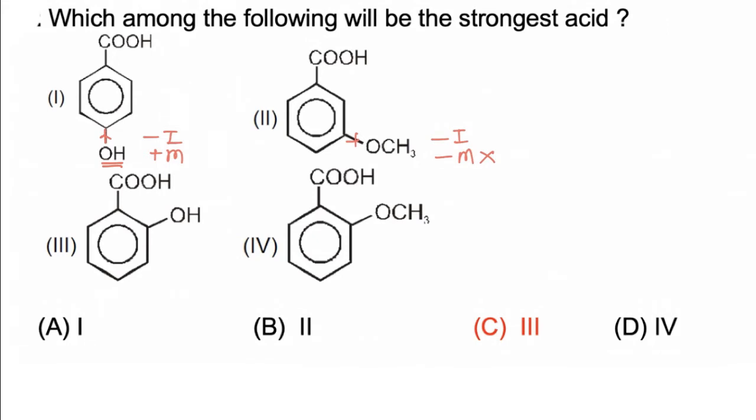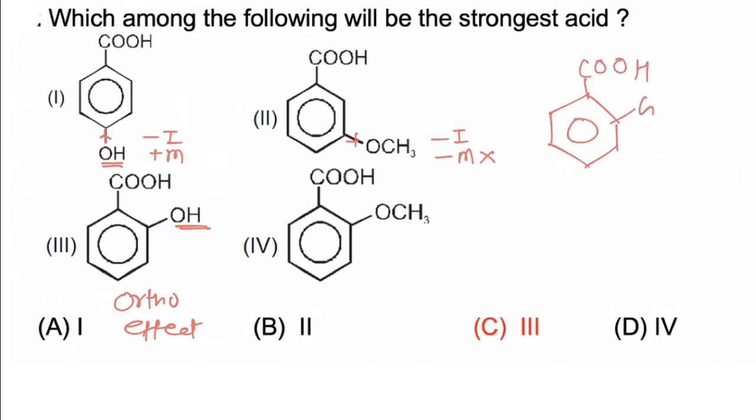In the third case, OH will apply the ortho effect on the benzene ring. Due to the ortho effect, all ortho substituted acids are comparatively more acidic than meta, para or non-substituted ones. So third is more acidic than first.